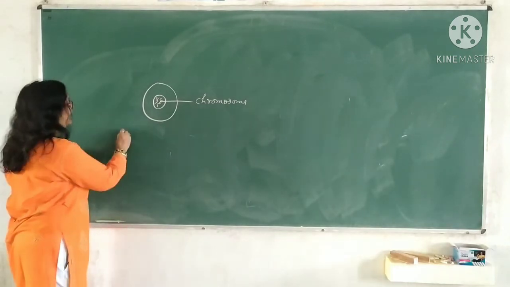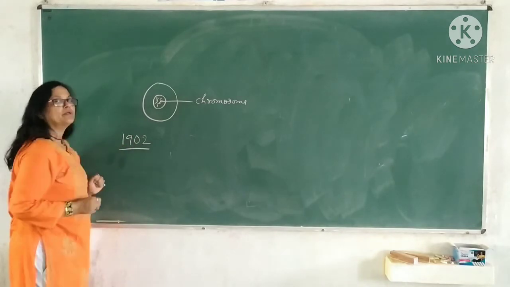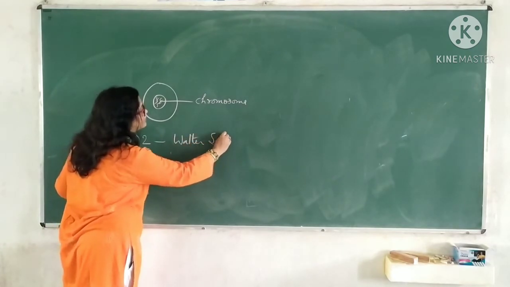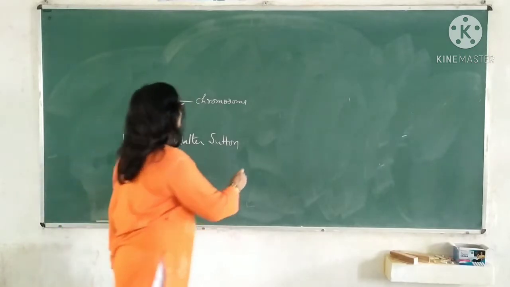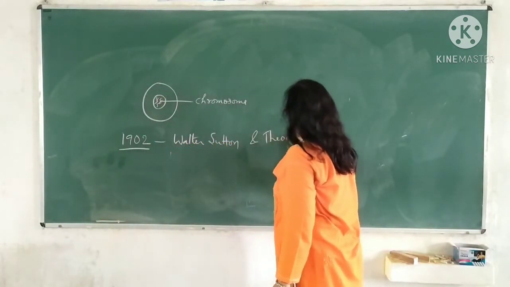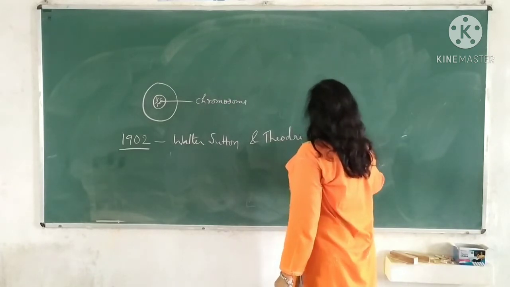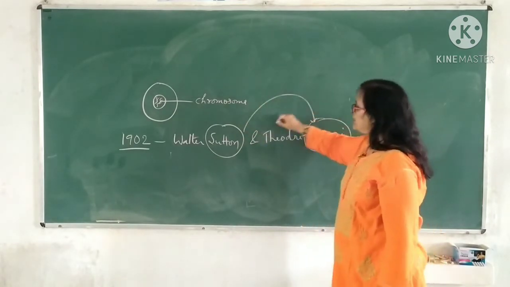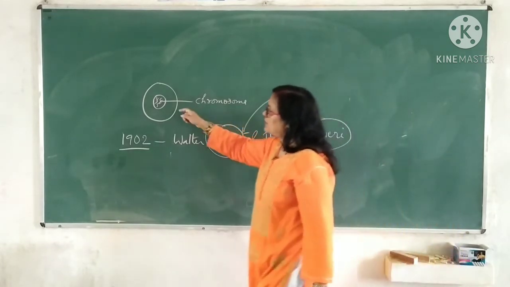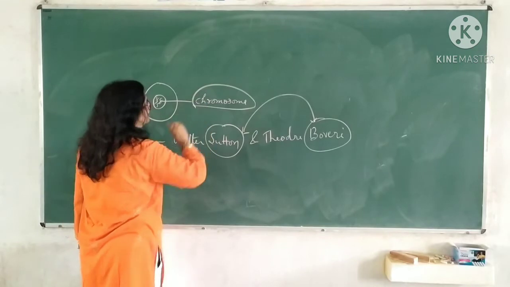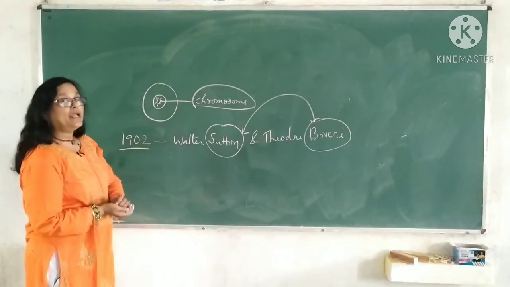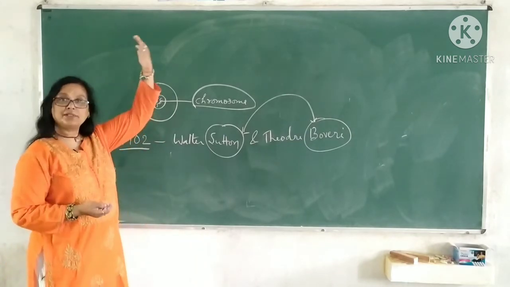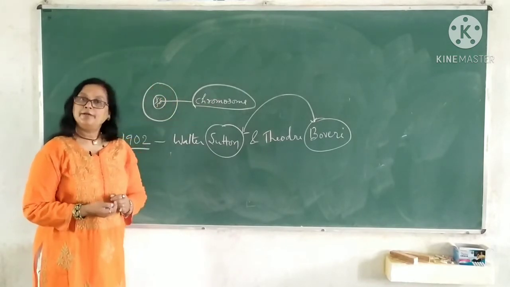Okay, but in 1902, two scientists, Walter Sutton and Theodore Boveri, or you may remember them as Sutton and Boveri, found such substances and called them chromosomes, and they noticed that chromosomes also remain in pairs, just like the assumption of Mendel that factors remain in pairs.